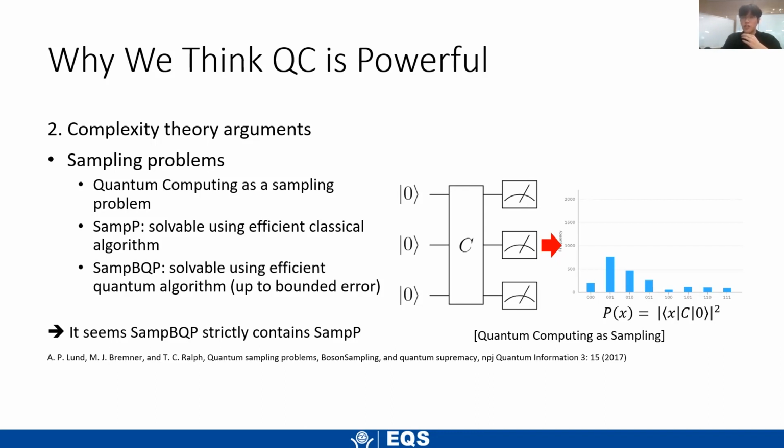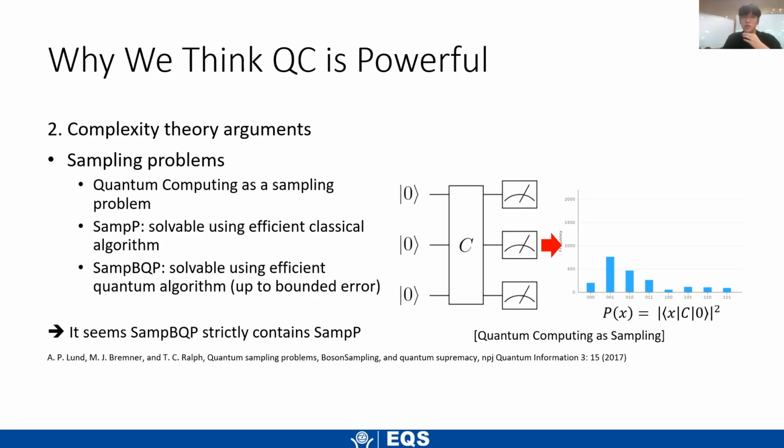And so there are classes of problems that we can solve with different types of algorithms. There's a class called SAMP-P, which are problems that we can solve using efficient classical algorithms. And then there's SAMP-BQP, which is problems that are solvable using efficient quantum algorithms, of course, up to some bounded error.